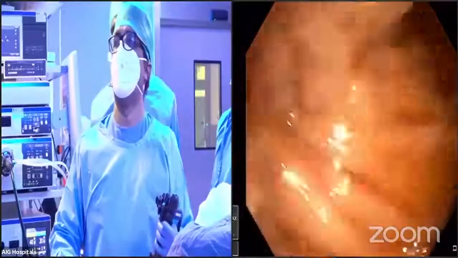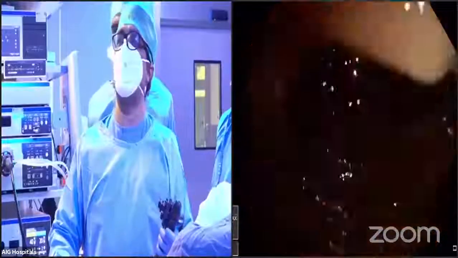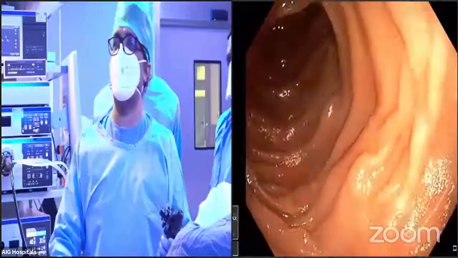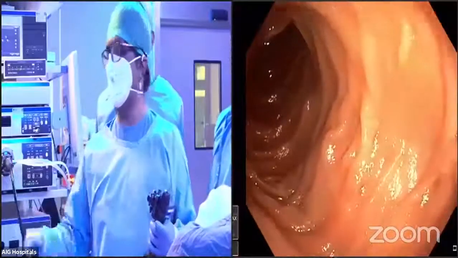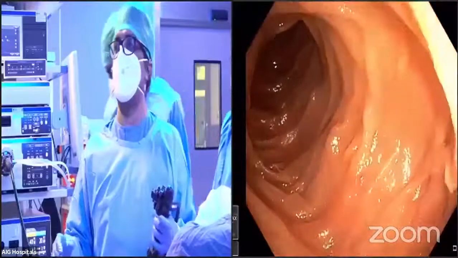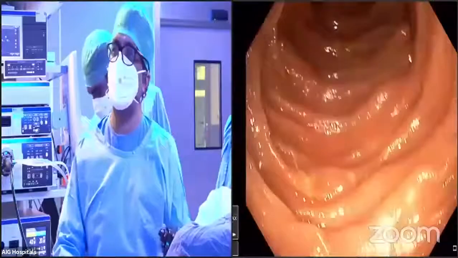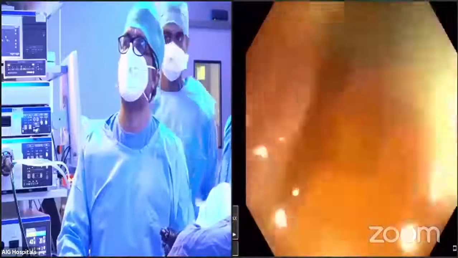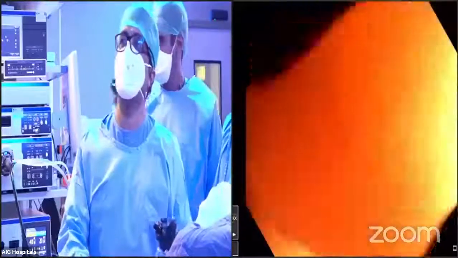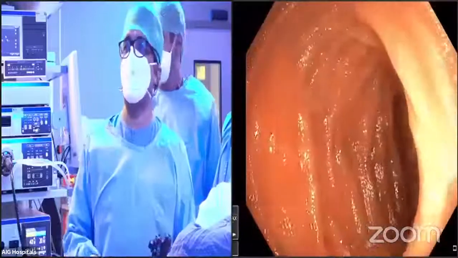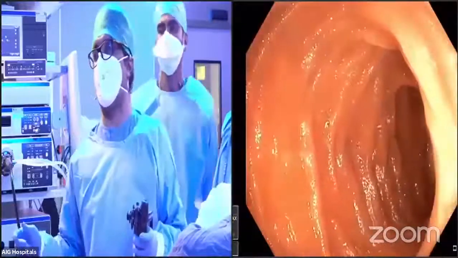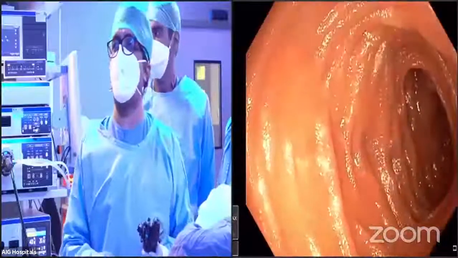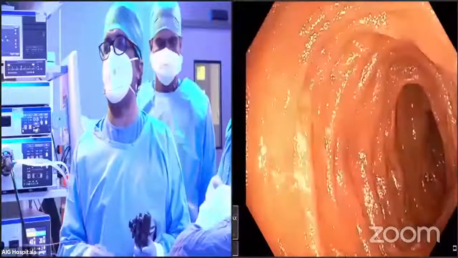Okay. You can see now, I can see all four quadrants and examine, because this patient has protein losing enteropathy. We'll take some jejunal biopsies because we did not find any erosive mucosal disease. Usually this protein losing enteropathy is tough because we are looking for either lymphangiectasias or any mucosal abnormalities like Crohn's, but we did not find anything till the ileum.